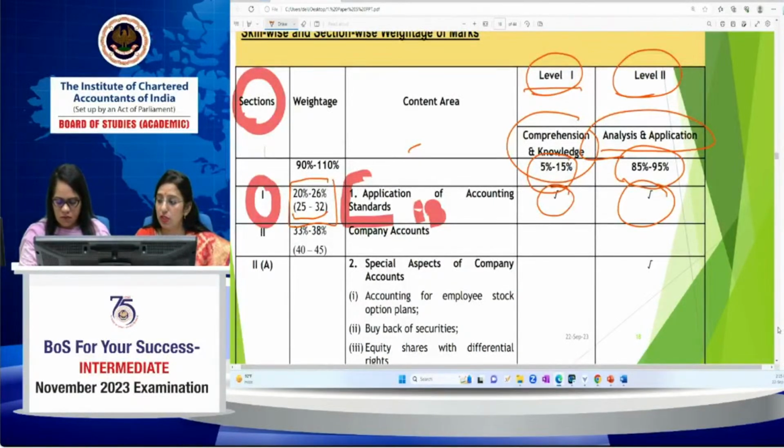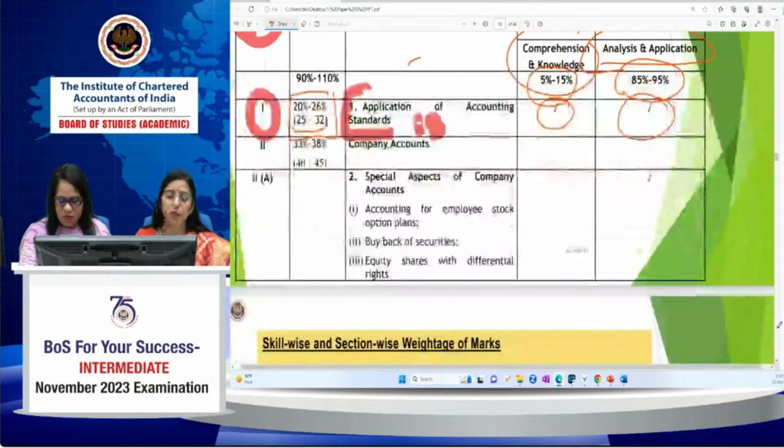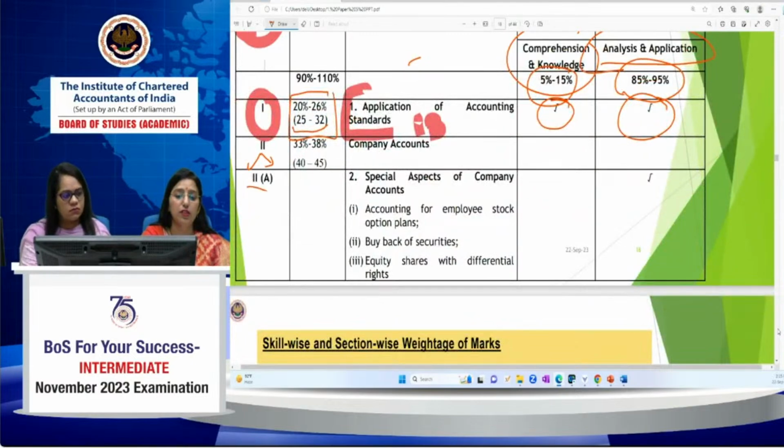Moving towards chapter 2, section 2. Section 2 is further divided into 2 parts, in which 2A covers 33% to 38%. That means 40 to 45 marks will come from this section 2, and this is related to company accounts.